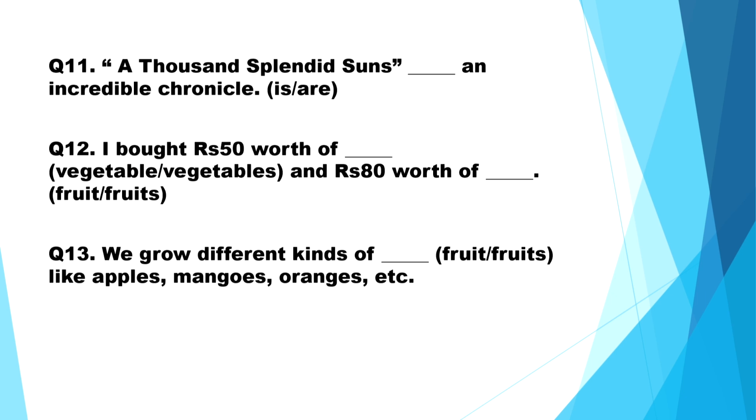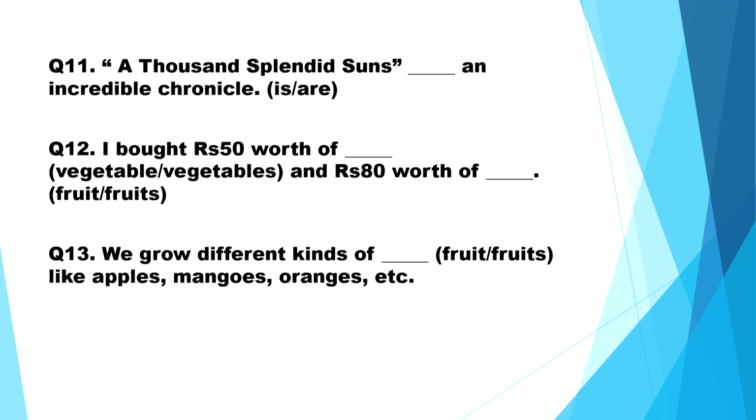Now, solve these questions. Now, let us discuss the answers.